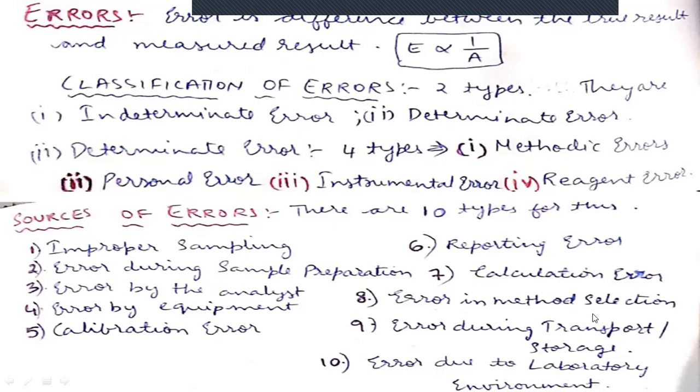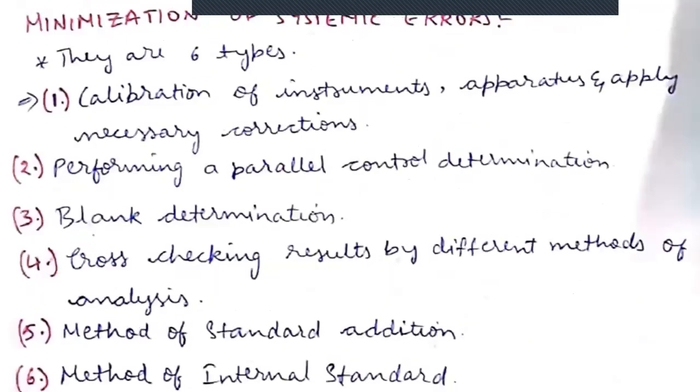So before transport or before sending to the storage. Error due to laboratory environment. If the laboratory environment is not supportive for the compound, definitely the error will be coming. And the next one is minimization of systemic errors. This is a very important topic in errors. So how can we minimize these errors?